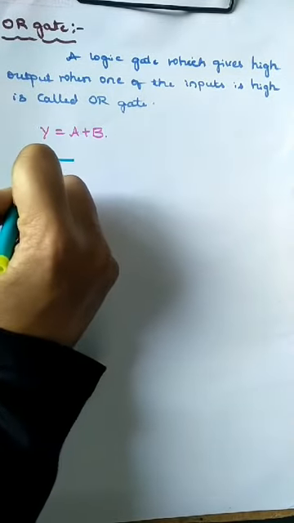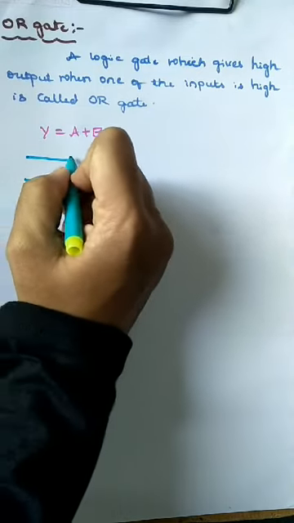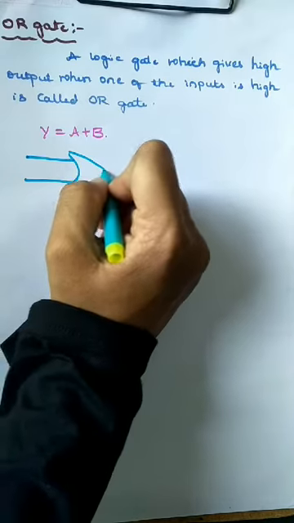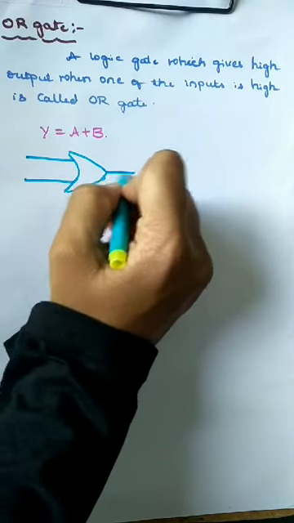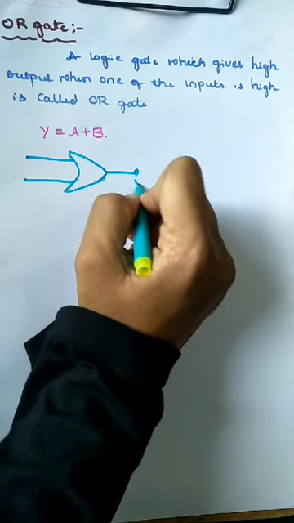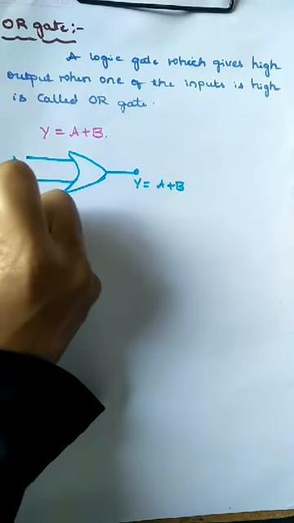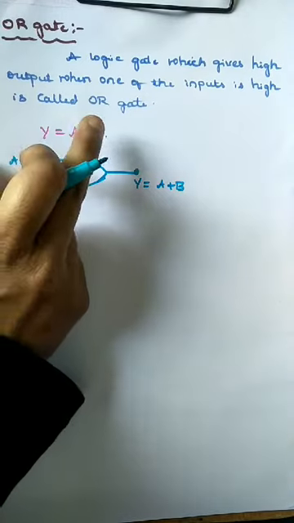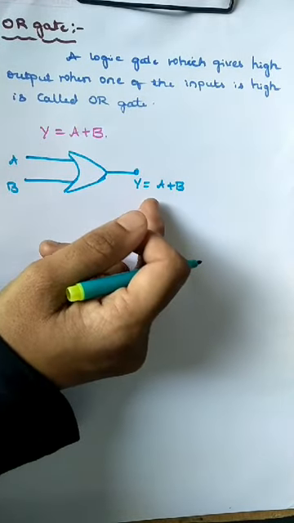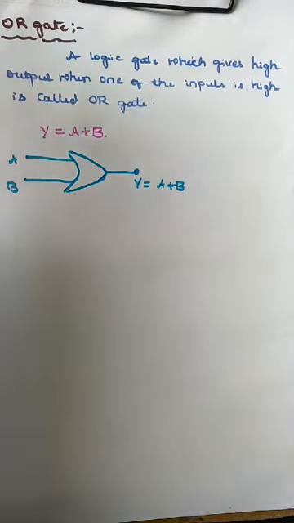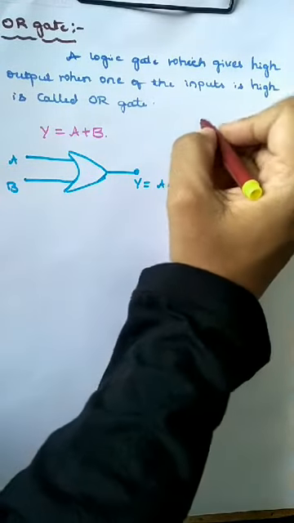So this is one input, this one is the other input. This is Y is equal to A plus B. This is A, this is B. So A and B are the two inputs, and Y is equal to A plus B is the output. Now let us see the truth table of the OR gate.